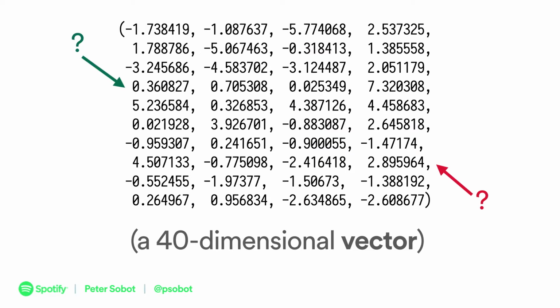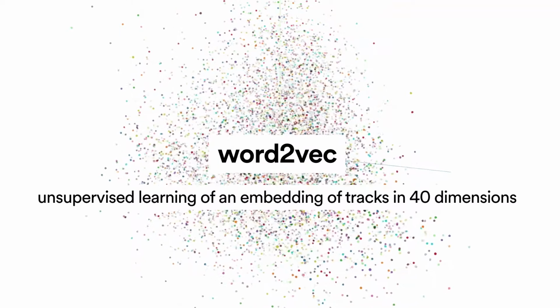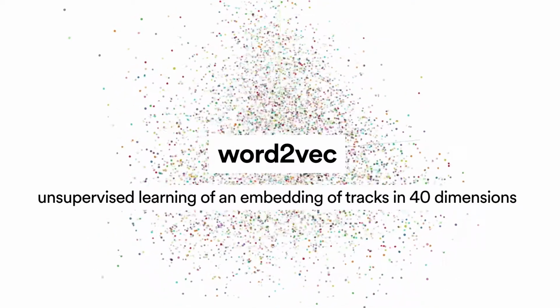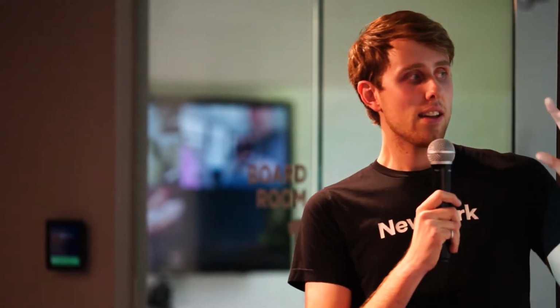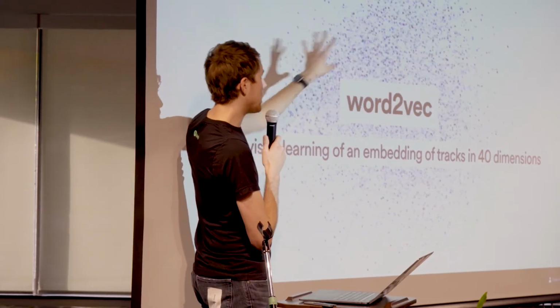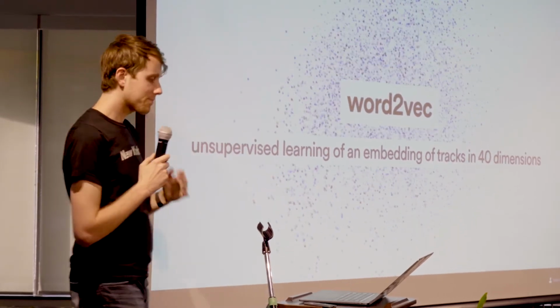Well, we use some off-the-shelf kind of magic software that came from Google called Word2Vec. Word2Vec is a confusingly named piece of software written by one Google engineer 10 years ago. It's open source. You can use it yourself. You can go on GitHub and download it. And what it was originally made to do is you could take words or entire sentences and put them in, and then get vectors for each of those words. So words that were similar to each other would show up in similar areas of this vector space. And behind, that's a point cloud of a 3D rendering of our vector space as well.